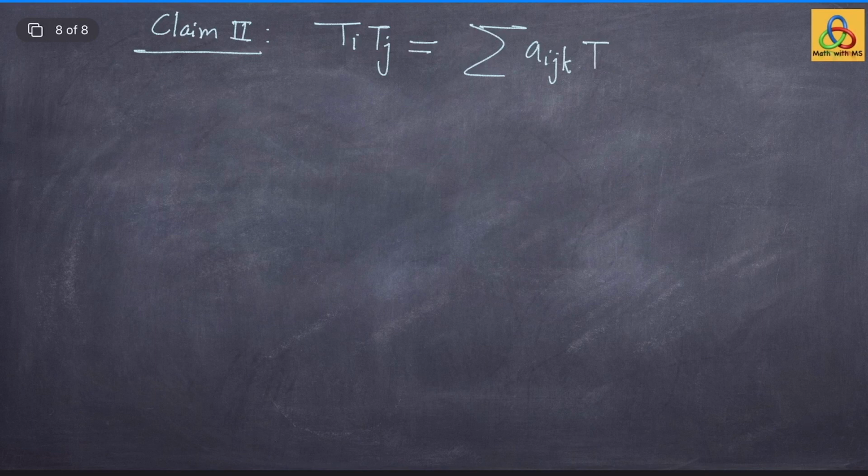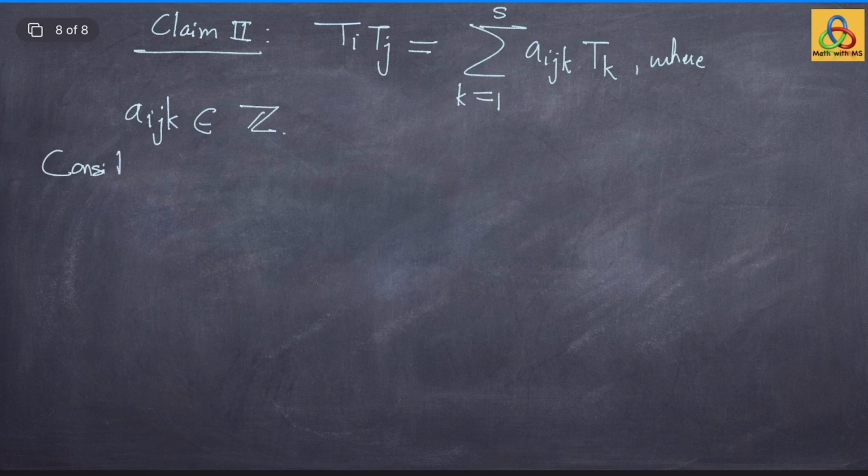So, let us prove claim number 2, which says that Ti Tj is the same as summation A_ijk times Tk, and the summation runs over k from 1 to s, the number of conjugacy classes in the group G, where the A_ijk's are integers. So, we already know what the definition of Ti is. Ti is simply summation of phi x as x in the conjugacy class Ci.